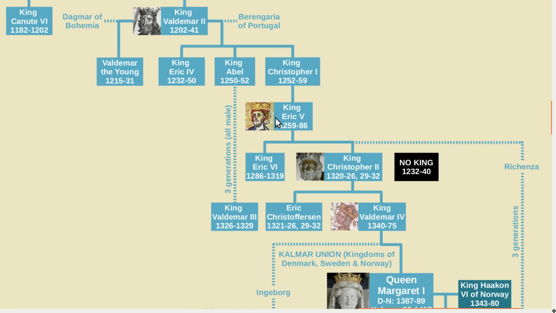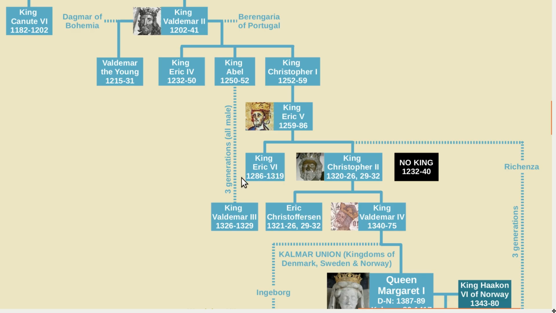Eric V was assassinated by a group of individuals who crept up on him while he was sleeping and stabbed him 56 times. To this day, it is not known who led this conspiracy, but it was likely a group of unhappy nobles. Things in Denmark went downhill from there.